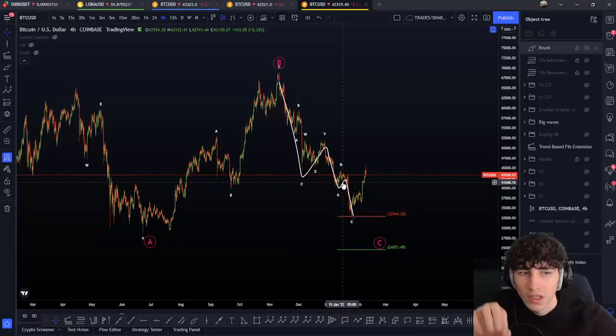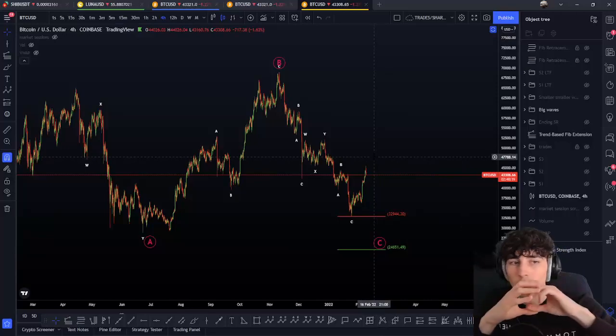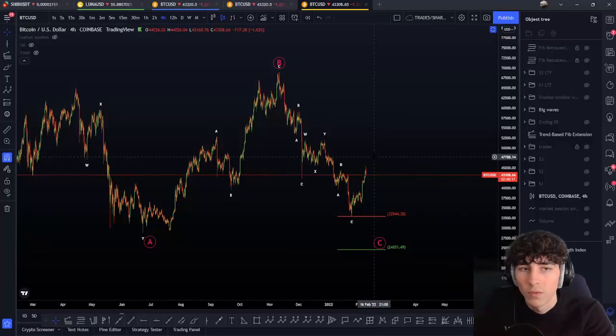So now, the move we are doing right now is going to confirm in which scenario we are on the smaller time frame. Next, we have to develop more and create more waves to confirm on the bigger time frame in which scenario we are. But now you're aware of absolutely everything. Should we go down? Should we push higher?